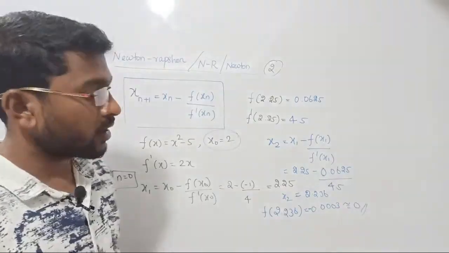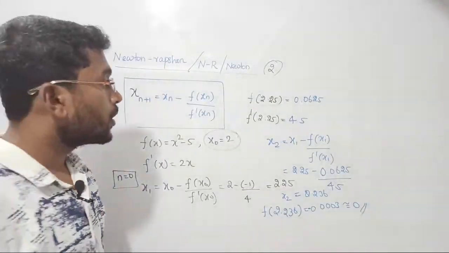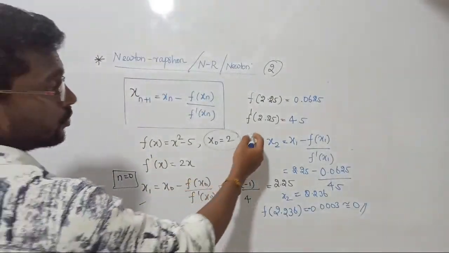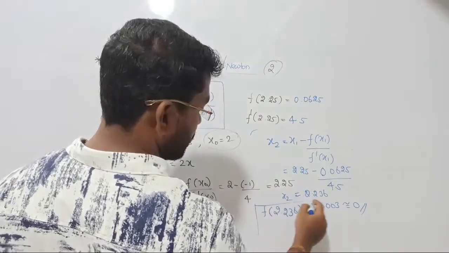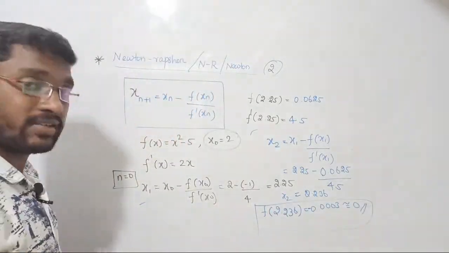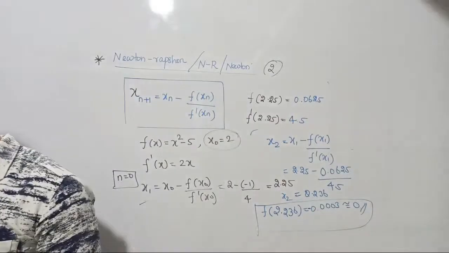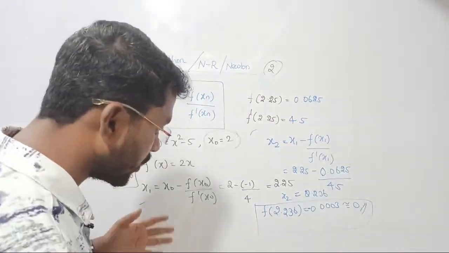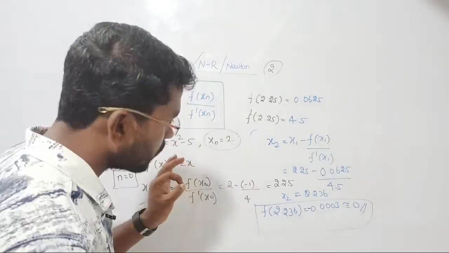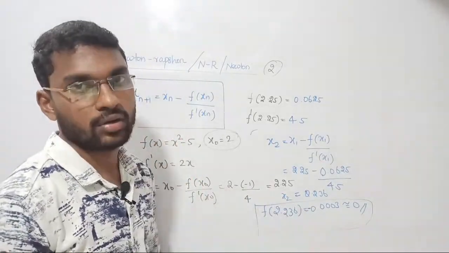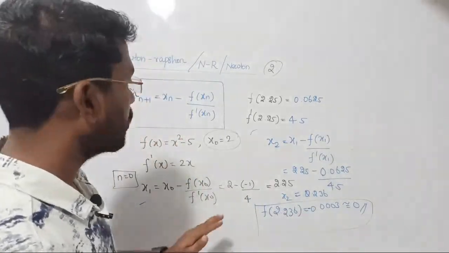Yes. See how many steps I took. Just 1, 2, third step I got the answer. Even not the third step, second step itself I got the answer. What is the conclusion here? When we are looking at the NR method, the Newton Raphson method, the convergence rate will be superb, right? We can bring the answer quickly. Clear? So that is all about the NR method, right?